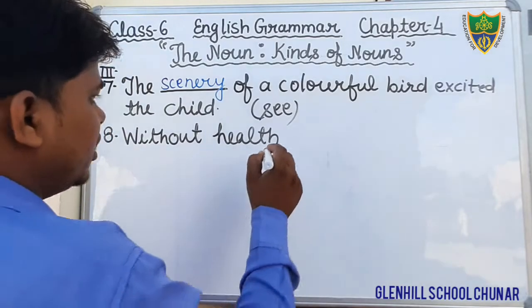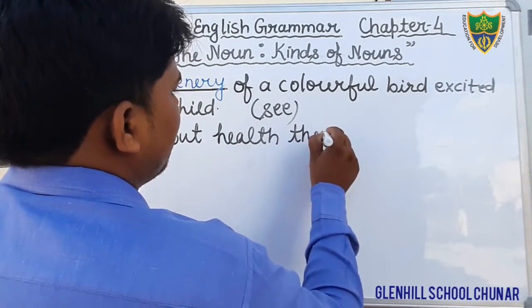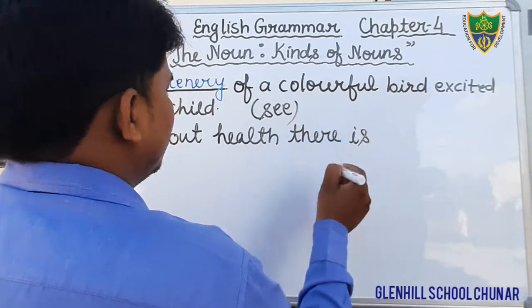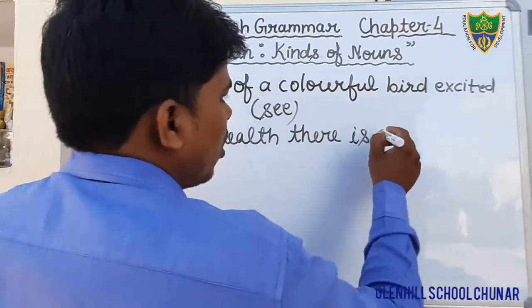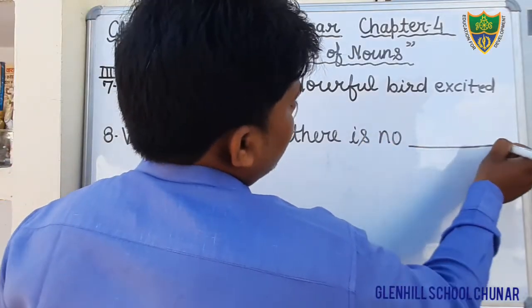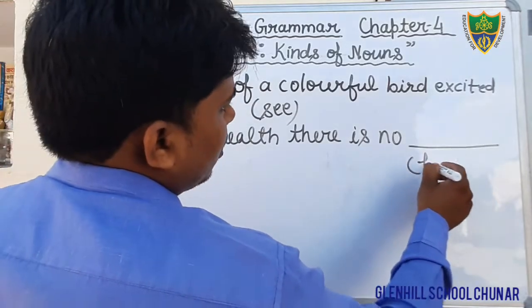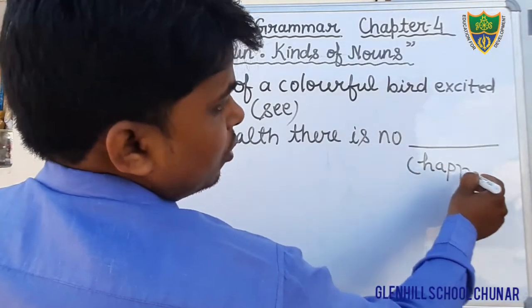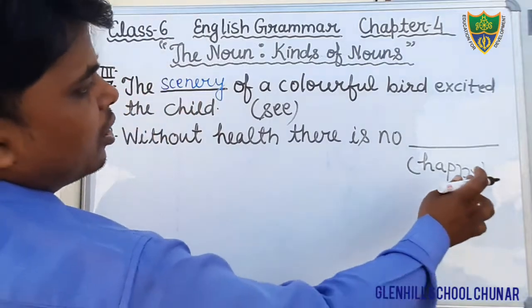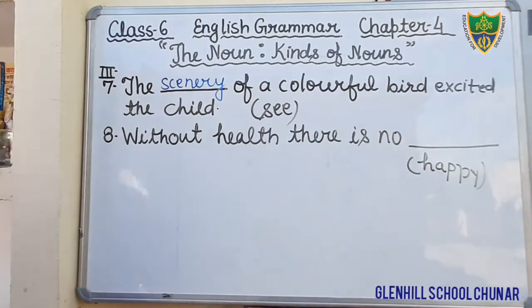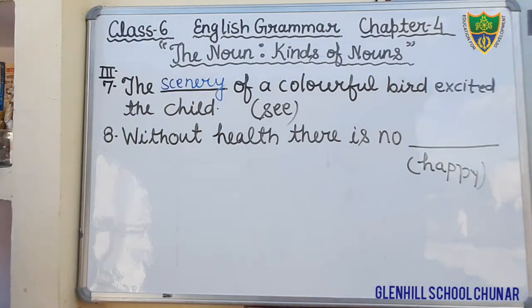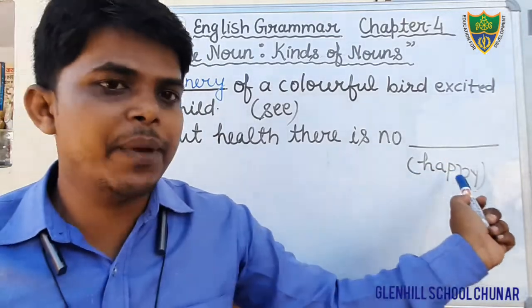Without health there is, and there is a blank. In the bracket it is written happy. Okay, this is the helping box, happy. Without health there is no happy.